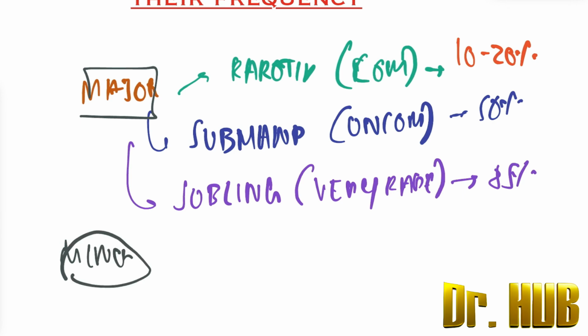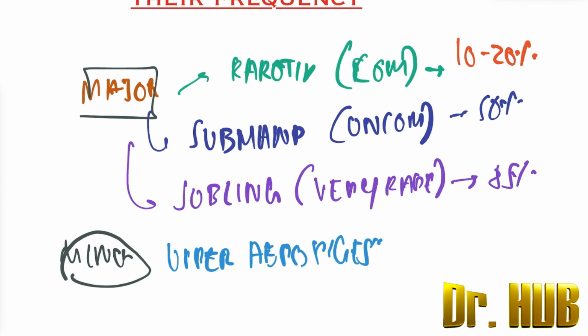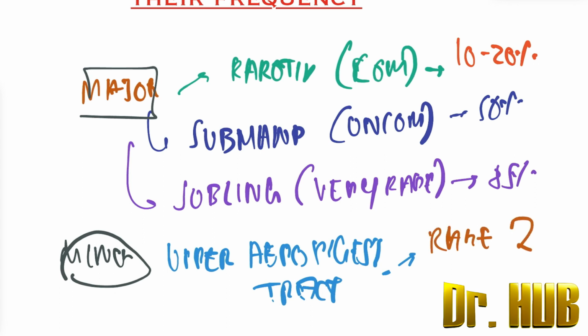Now moving on to the minor glands, there is the upper aerodigestive tract. In the upper aerodigestive tract, tumors are rare, and the percentage of malignancy is about 90%.